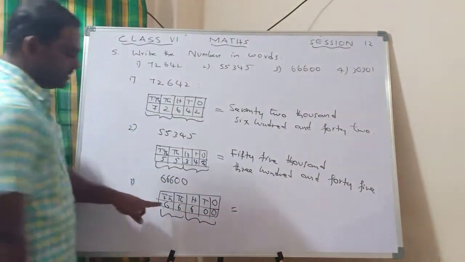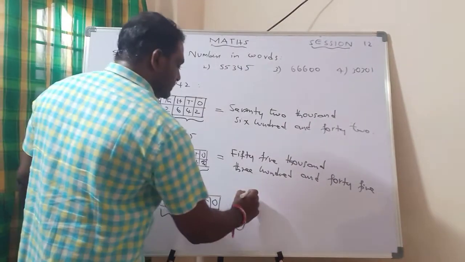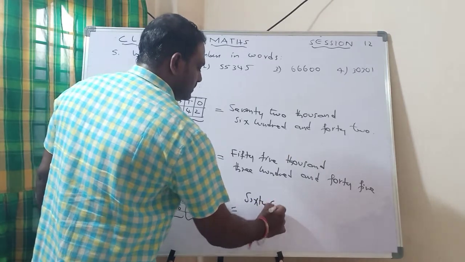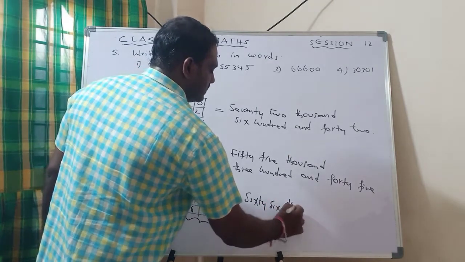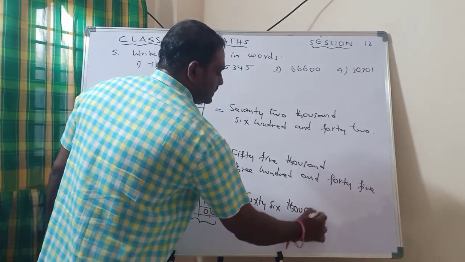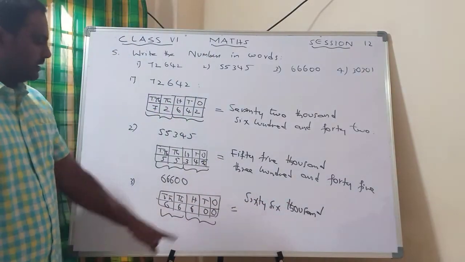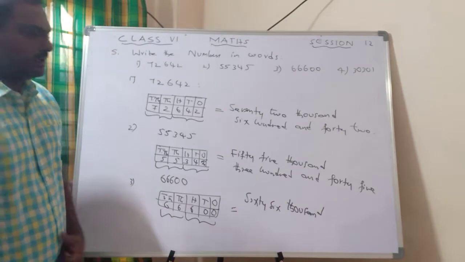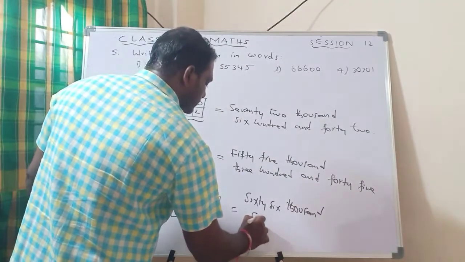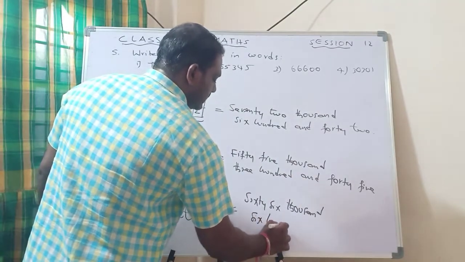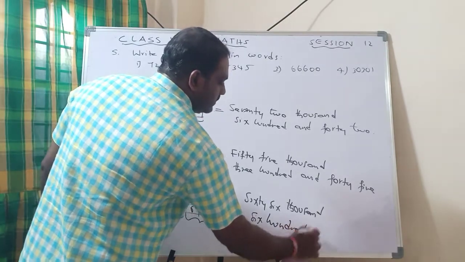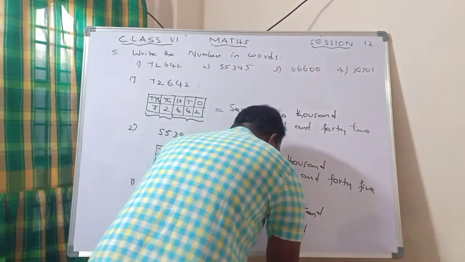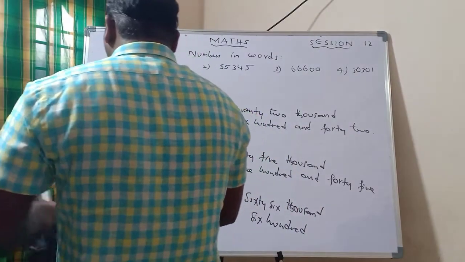How many is there? 66. So 66,000, and 66,600. So only hundreds are there; tens and ones are not there. I can write 600. That's all. So 66,600 we can write.